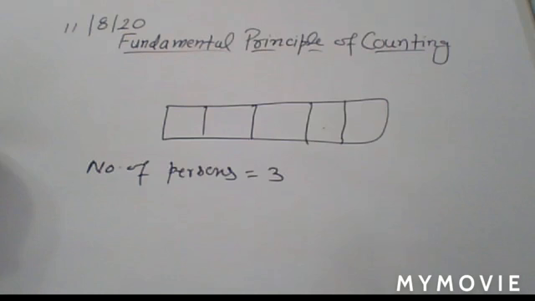You can write the explanation also. How do you write it? Since any number is even if its unit place is even, hence the unit place can be filled in 3 ways. Just see here, 2, 4, and 6 are the even numbers. So out of these 3 you can choose any one. So you can write here the unit place can be filled in 3 ways. Out of these 3 numbers, here you use one of the numbers.